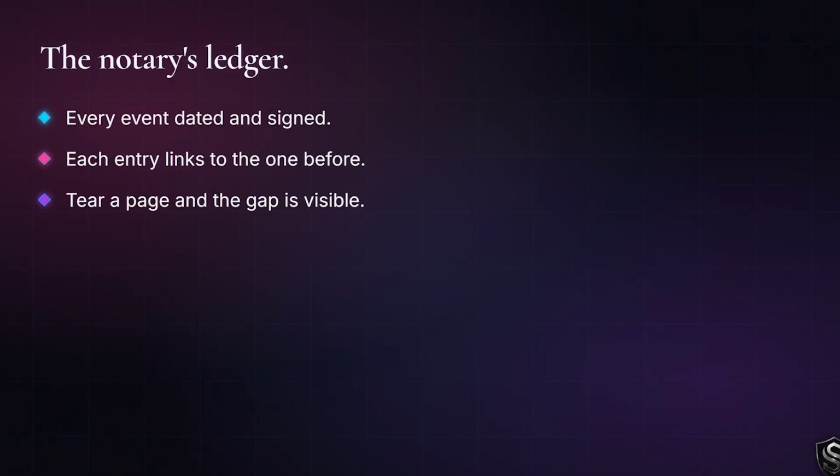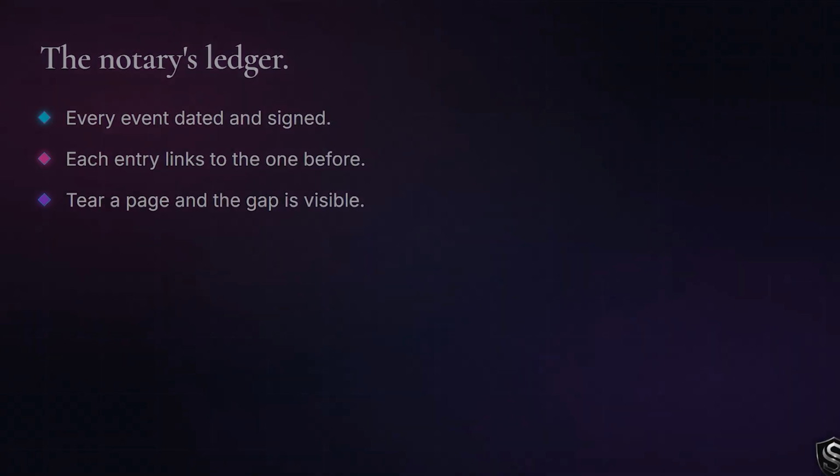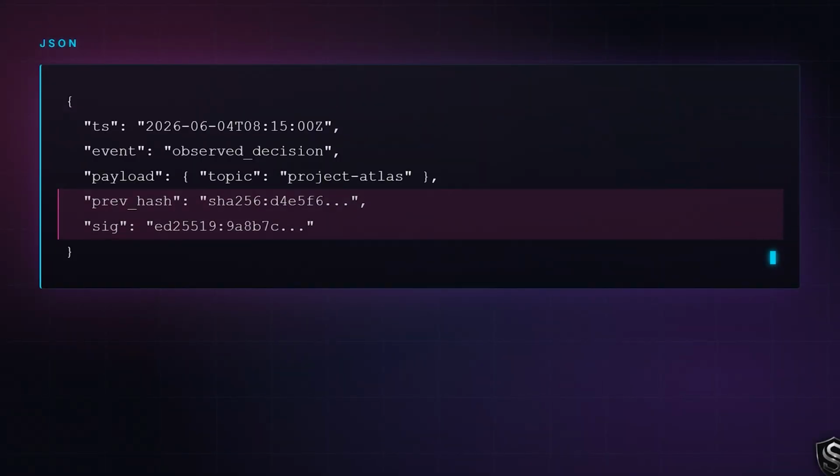A vector store remembers the feeling of a thing. The ledger remembers the fact of it, the order of it, the moment of it, and it refuses to be quietly edited. Here is the shape of a single memory entry, a timestamp, a payload, a hash of the previous entry, a signature. That is it. It is boring on purpose. The architecture is the audit. The entry does not have to be clever. It only has to be linked and signed.